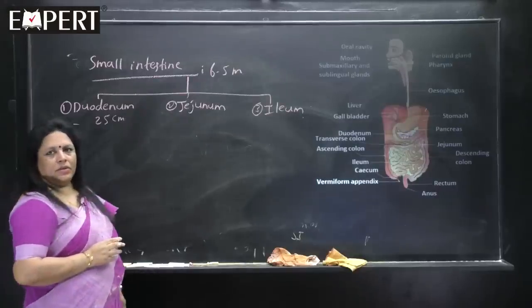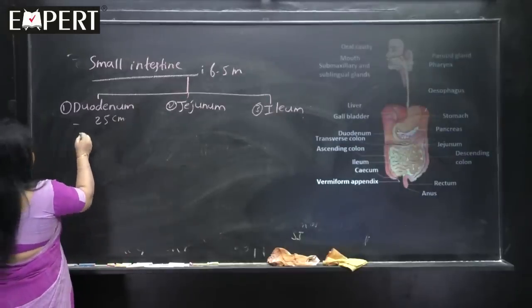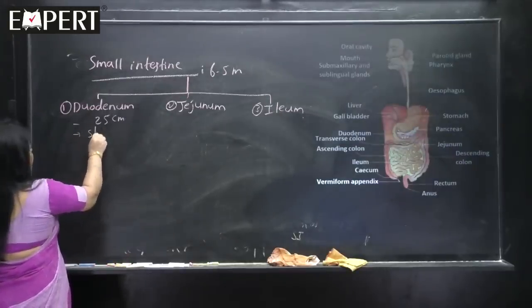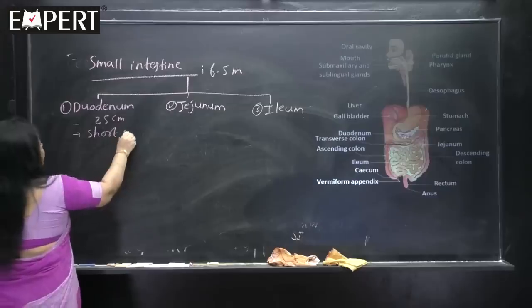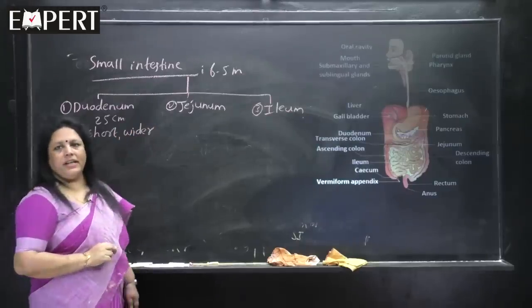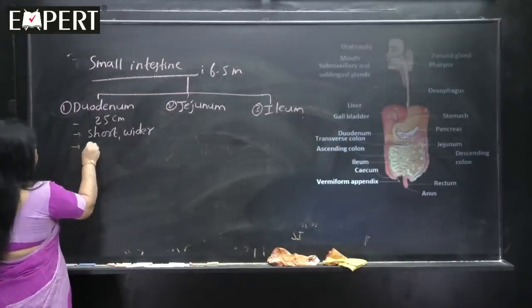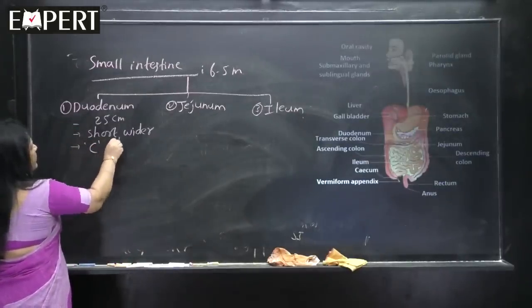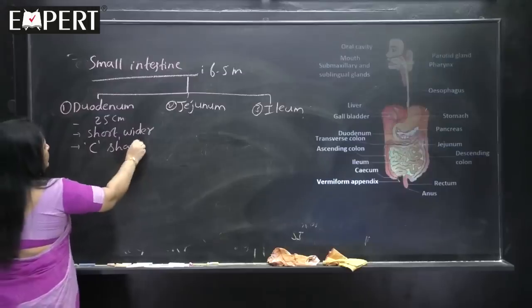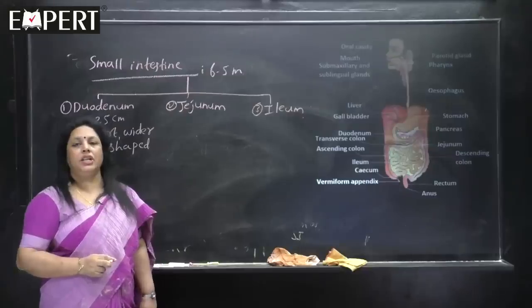It is short but a wider part. So, the duodenum is C-shaped. You have to remember this very well. What is the shape of the duodenum? C-shaped.